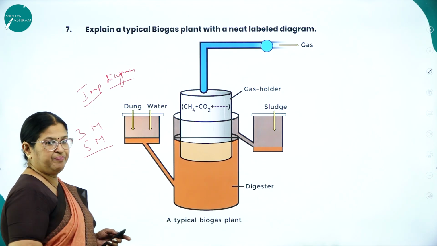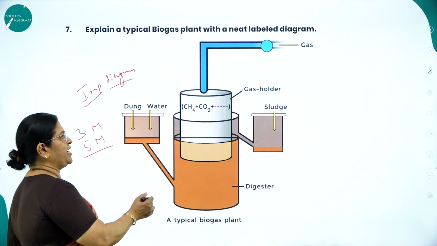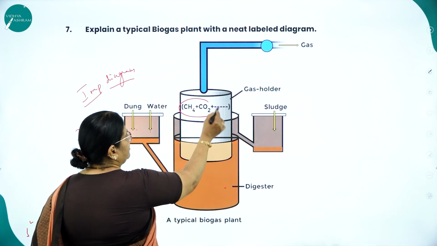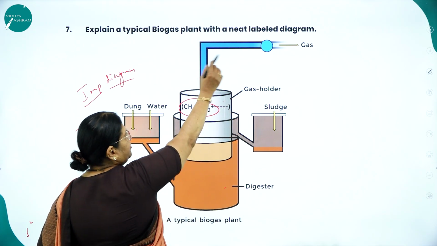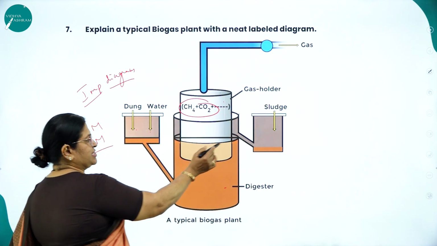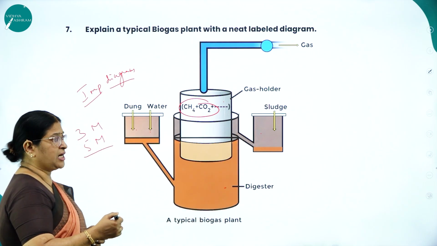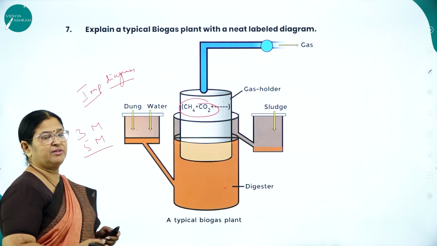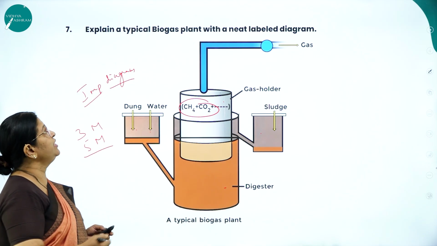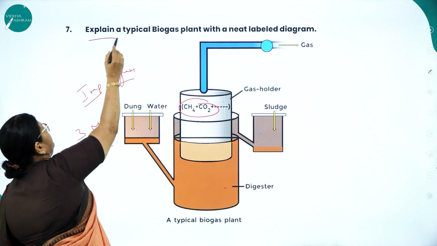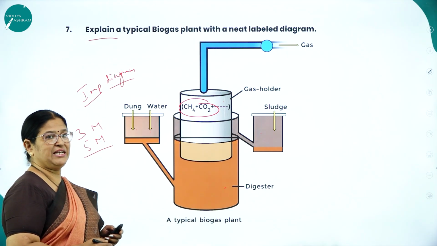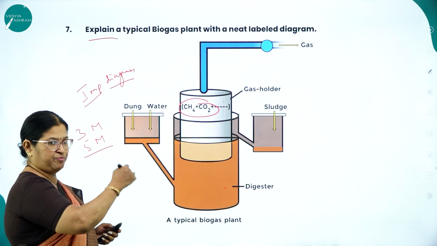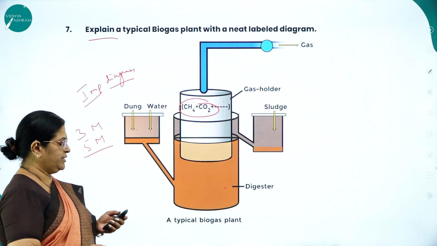Here you can see the experimental setup, that is the biogas plant, with dung water here. Here it is the digester. Here you can see methane and carbon dioxide, and this is the gas holder from where the gas is received. And the sludge, that is the cow dung, is put there. You can just imagine how important this diagram is from the examination point of view. So this is the diagram you are supposed to draw and explain the important concepts of it.